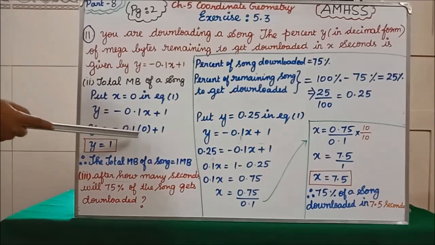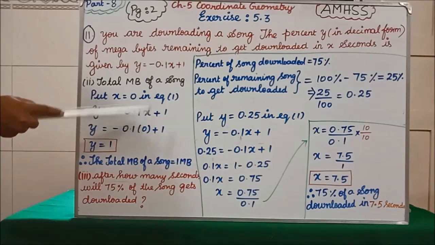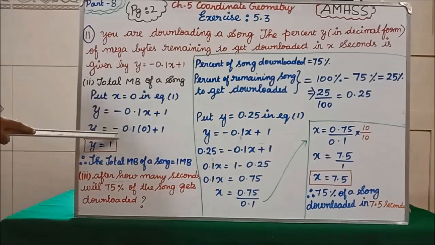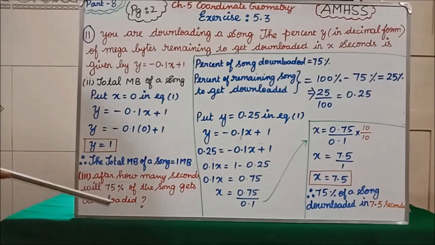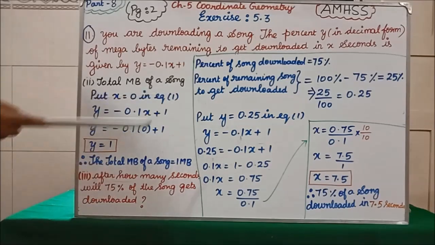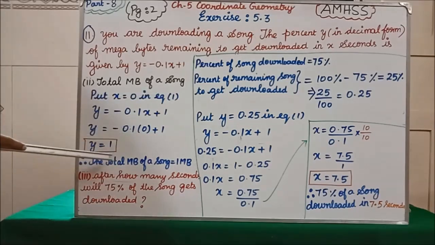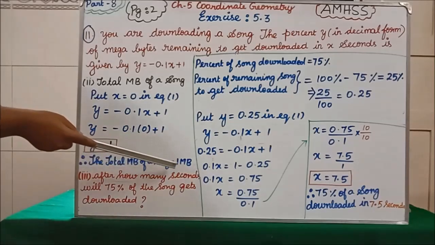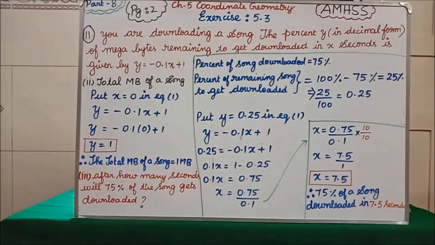So we are substituting 0 for x. y = -0.1 times 0 plus 1. So -0.1 into 0 is 0, and 0 plus 1 is 1. y = 1. Here the total MB of a song is equal to 1 MB.